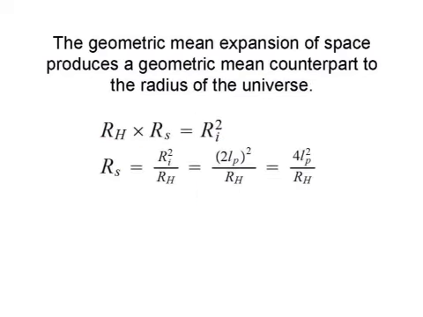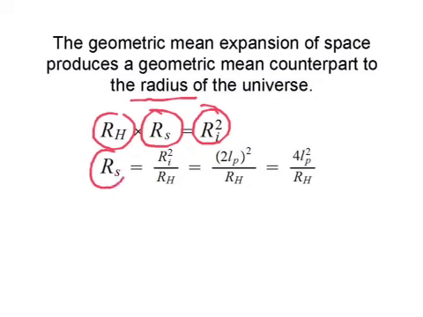The geometric mean expansion of space produces a geometric mean counterpart to the radius of the universe as well. And again, the radius of the hyperverse times the geometric mean counterpart, the small radius, is equal to the initial radius squared. Solving for this geometric mean counterpart, we find the small radius is equal to 4 times the Planck length squared divided by r sub h.